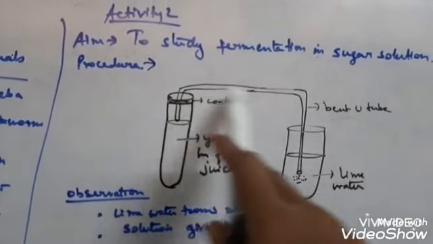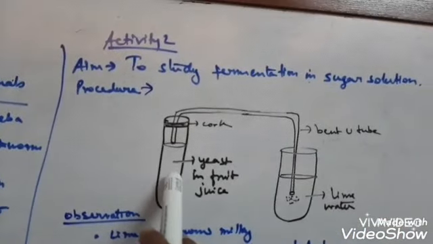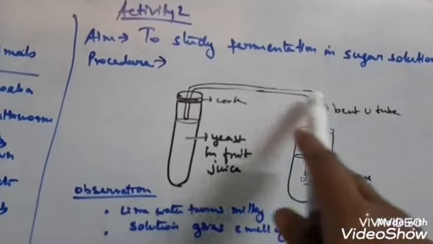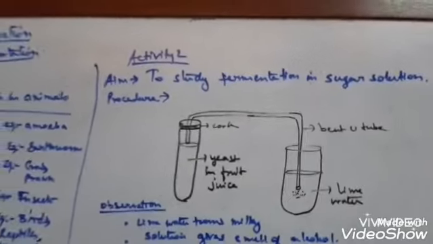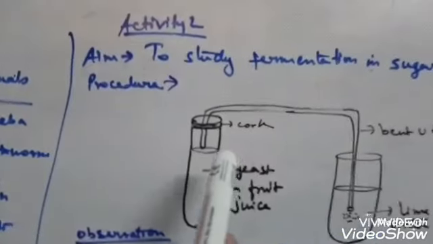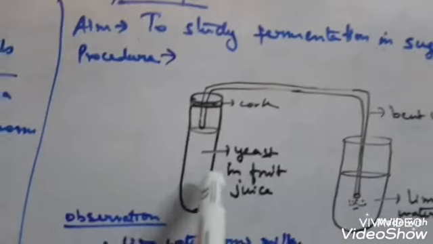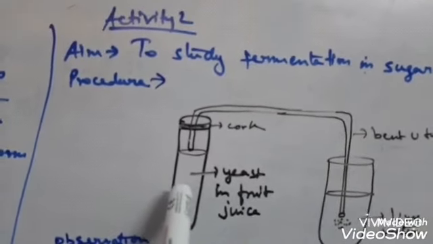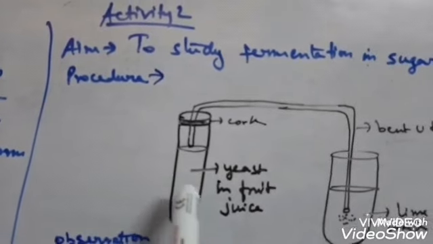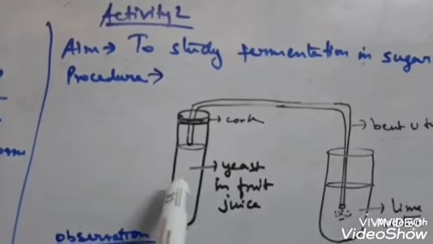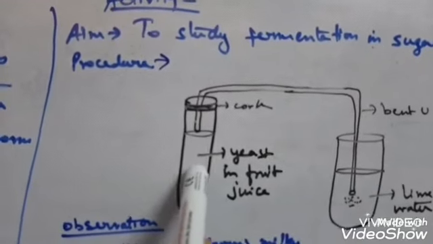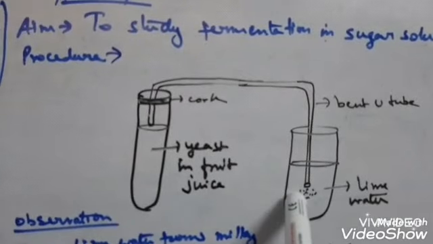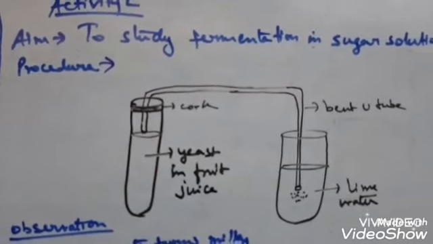Now this is a bent tube, through which the carbon dioxide produced by the yeast during fermentation will be delivered to the other test tube present here. Here I have drawn a cork to make the arrangement airtight. Here is the fruit juice along with yeast powder, or you can make some sugar solution. One thing you can add here is oil. Why do we use oil here? In order to exclude oxygen, to get a better result of carbon dioxide in this delivery test tube.